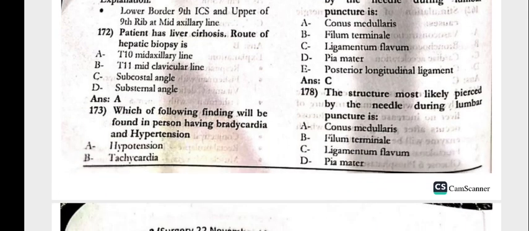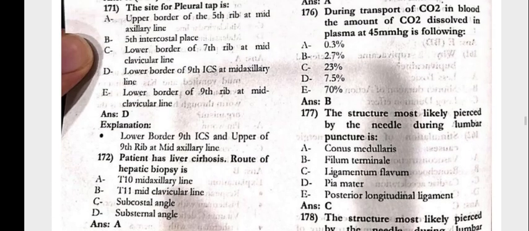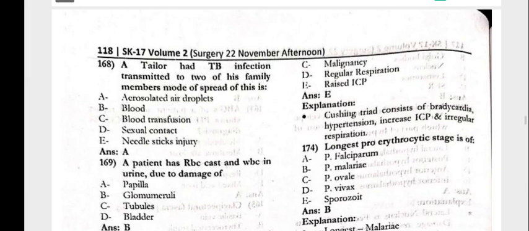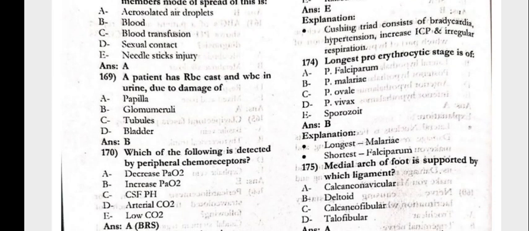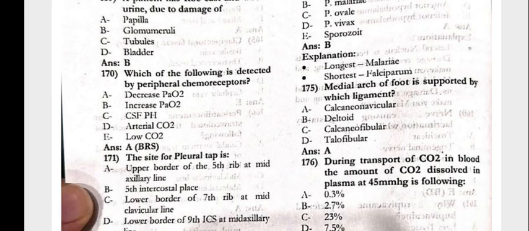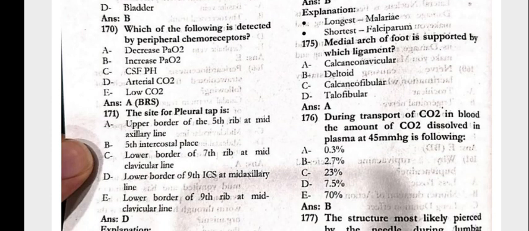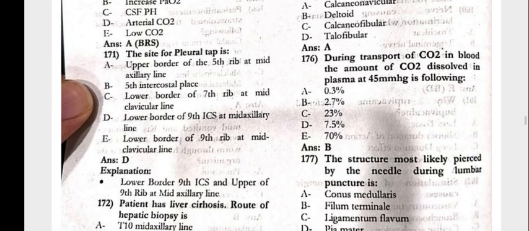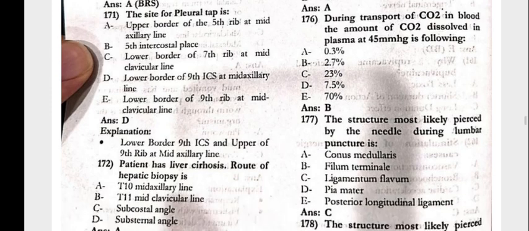Which of the following findings will be found in the person having bradycardia and hypertension? That is raised ICP. 174, the long gastroerythrocytic stage is of Plasmodium malariae. The medial arch of the foot is supported by the calcaneonavicular ligament. During transport of carbon dioxide in the blood, the amount of carbon dioxide dissolved in the plasma at 45 mm Hg is, that is 2.7%.